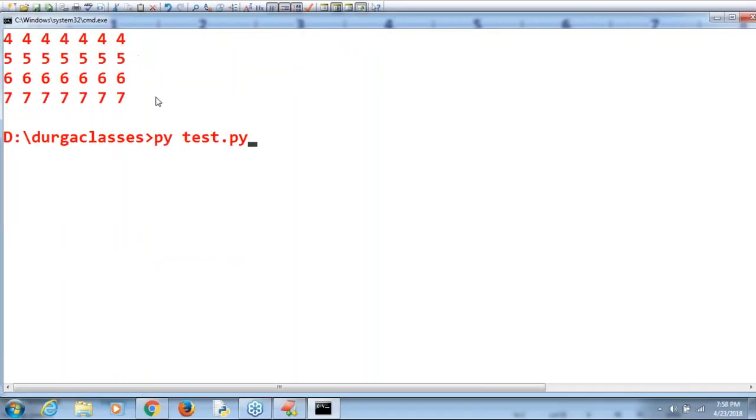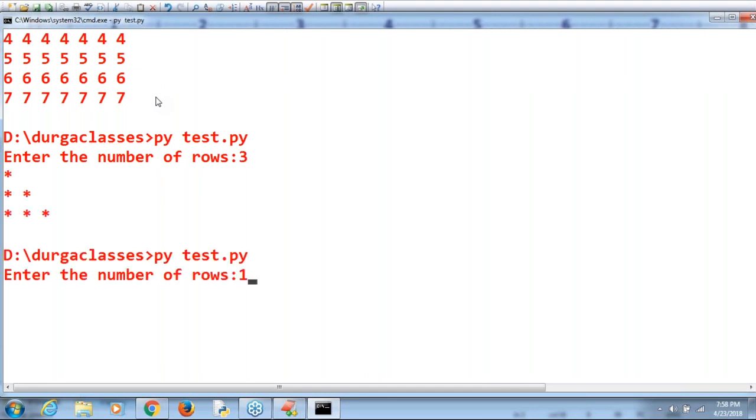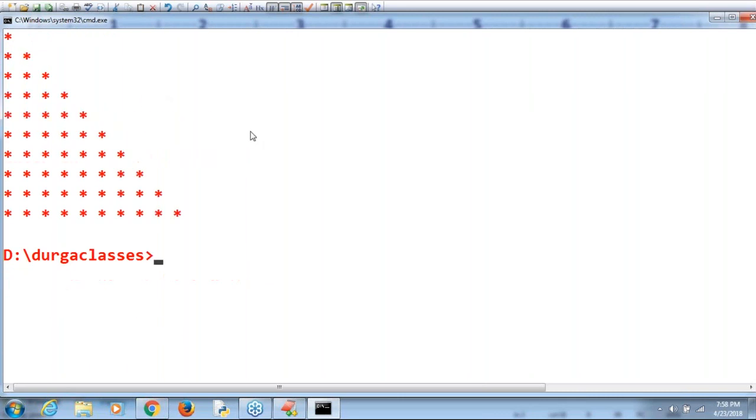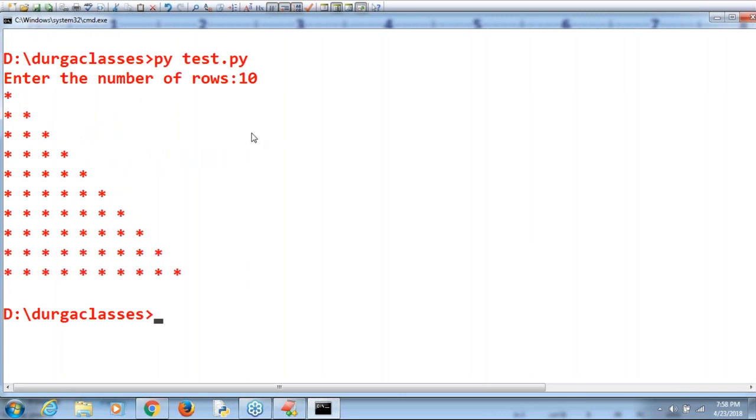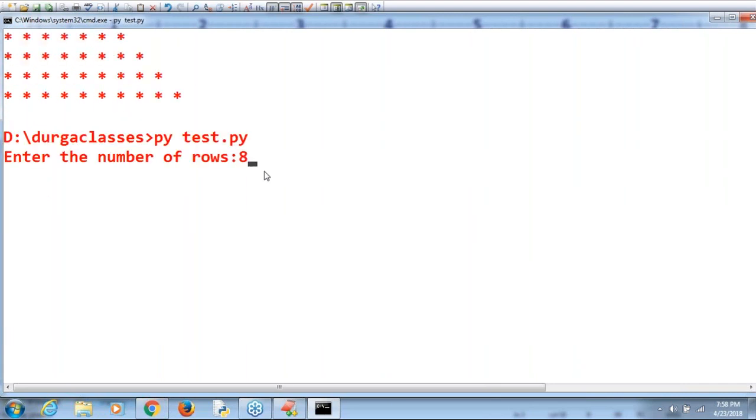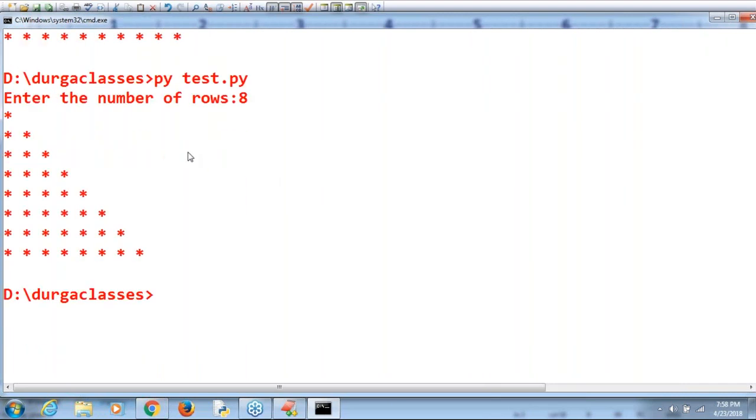Have a look once. Enter number of rows, sir. 3 I'm taking. Perfect. 10 I'm taking. Can you please observe that? Right angle triangle. How easy it is. Just have a look. Number of rows, 8 I'm taking. Then automatically it comes like this. Clear?